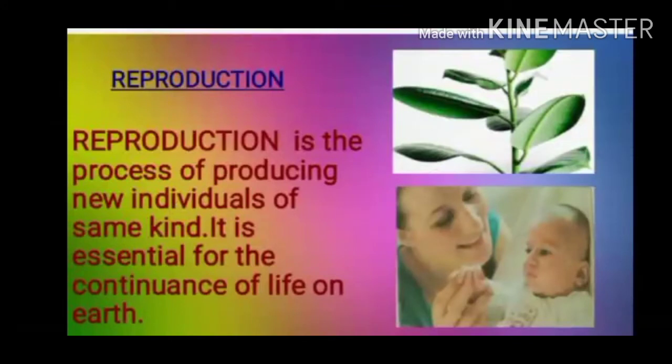Reproduction is the process of producing new individuals of the same kind. It is essential for the continuation of life on earth. It also helps to maintain the continuity of species on the earth.